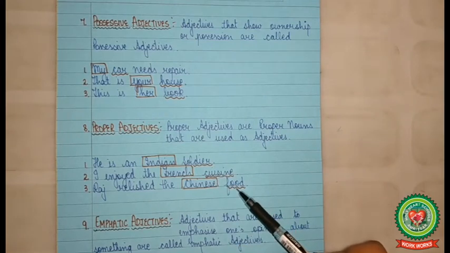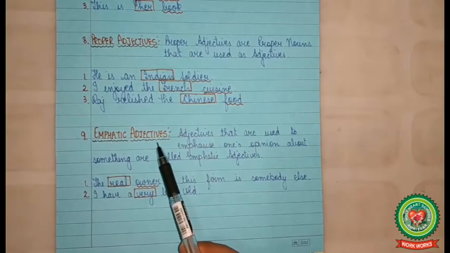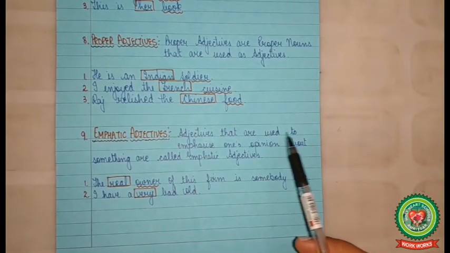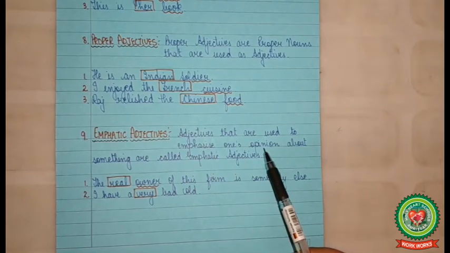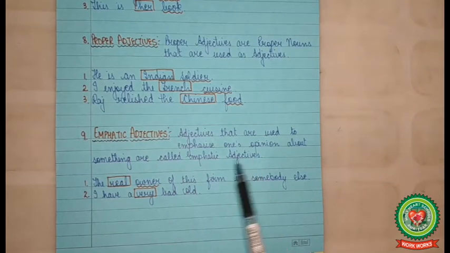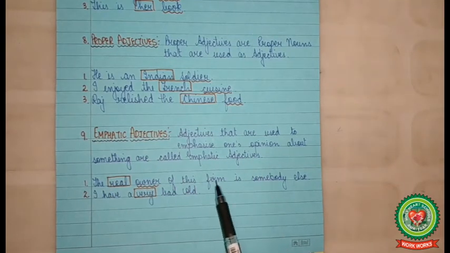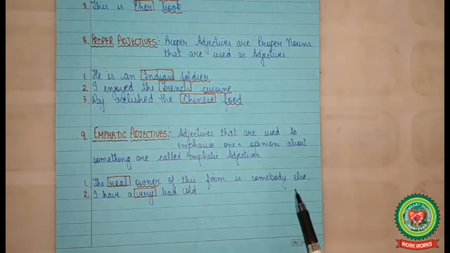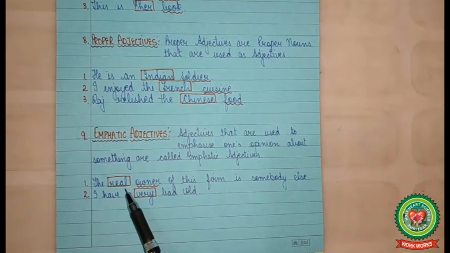Emphatic adjectives. Adjectives that are used to emphasize one's opinion about something are called emphatic adjectives. For example, the real owner of this firm is somebody else. I have a very bad cold. Words like real, very, complete, perfect, own, total, and absolute are emphatic adjectives because we use them to emphasize our opinion about something.